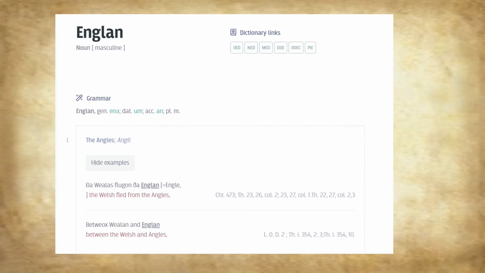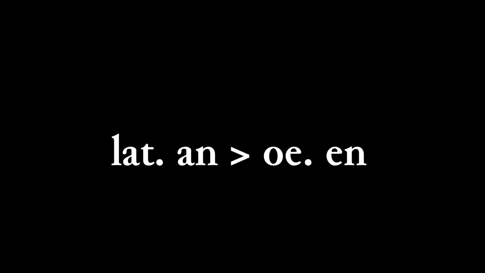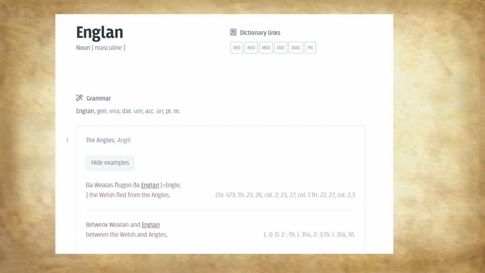Well, we have Englan. So the interesting thing about the word Angli, the Latin, and then Englan. So with a lot of words in Latin, when they made their way into Old English in some shape or form, when you have the an combination, the a would become an e in later history. But that isn't always the case. There are instances where it's not always an e, because we can't expect that this change happened everywhere at the same time. We got to bear in mind, this is not a standardized language.